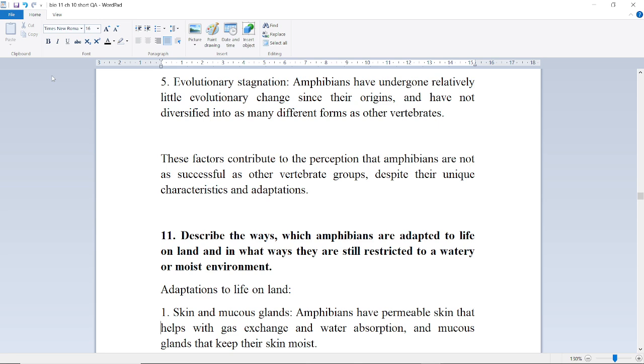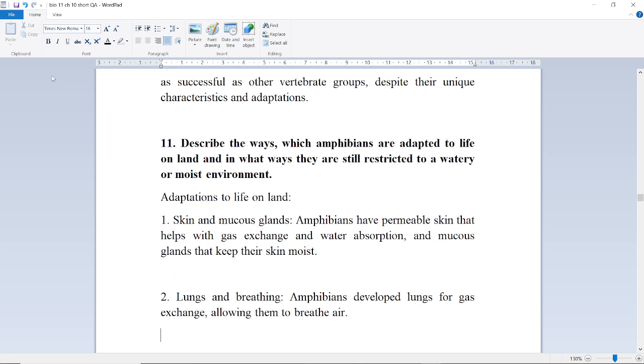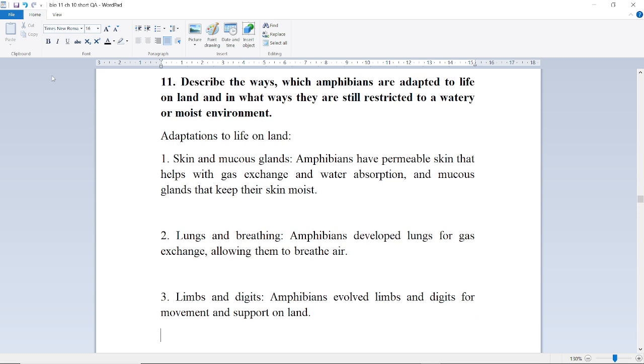Next question is, describe the ways in which amphibians are adapted to life on land and in what ways they are still restricted to a watery or moist environment. Adaptations to life on land. First of all, skin and mucous glands. Amphibians have permeable skin that helps with gas exchange and water absorption, and mucous glands that keep their skin moist.